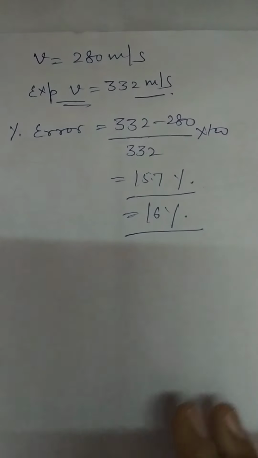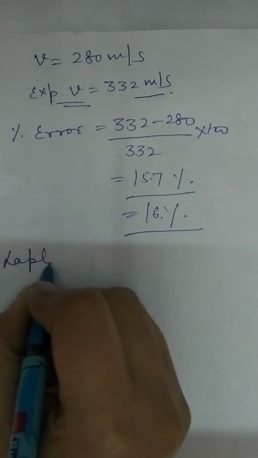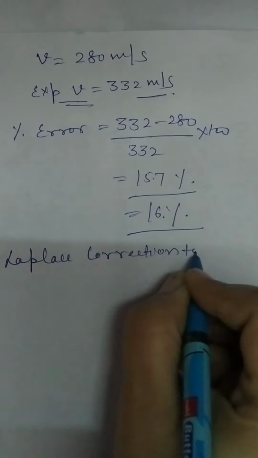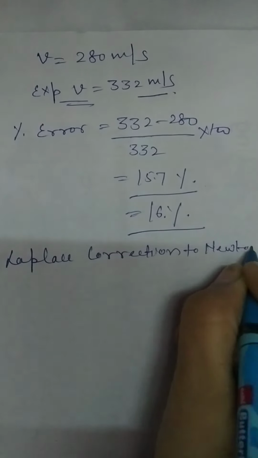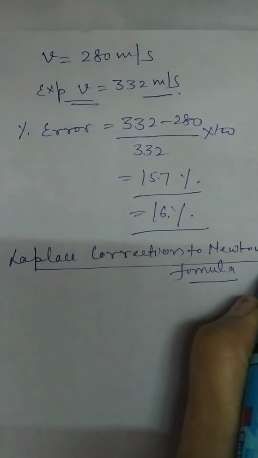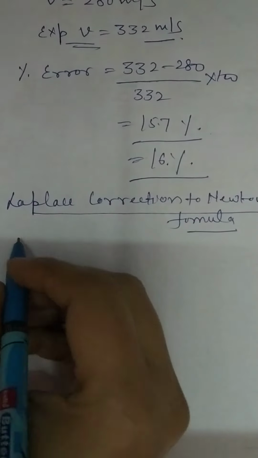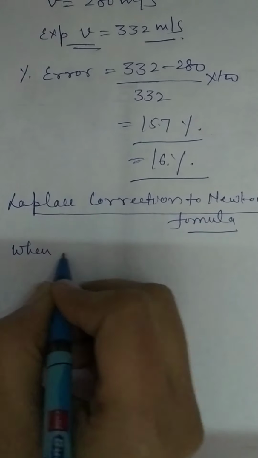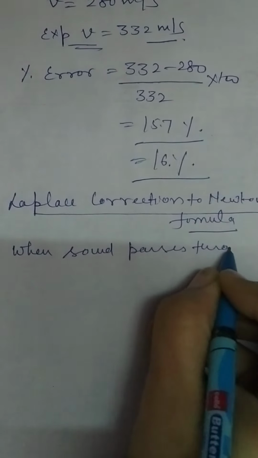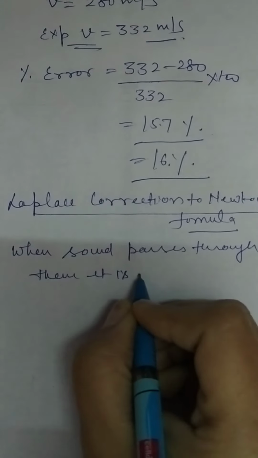उसके बाद किसकी correction आई, इसको correct करने के लिए Laplace ने correction दी. Laplace correction to the Newton's formula. उसने क्या कहा कि ये जो process है, when the sound travels through the air then it is not an isothermal process, it is an adiabatic process. When sound passes through air, then it is not an isothermal process, because Newton assumed it is an isothermal process.